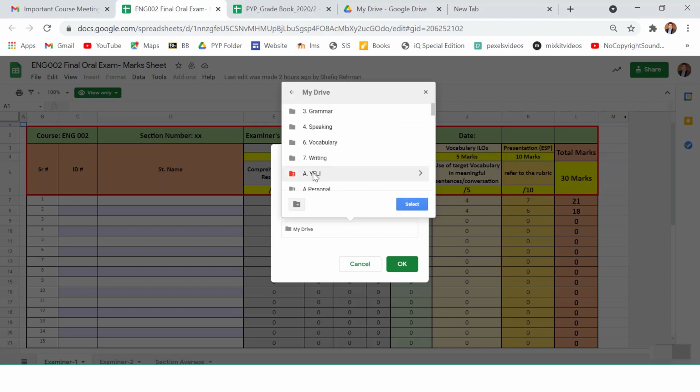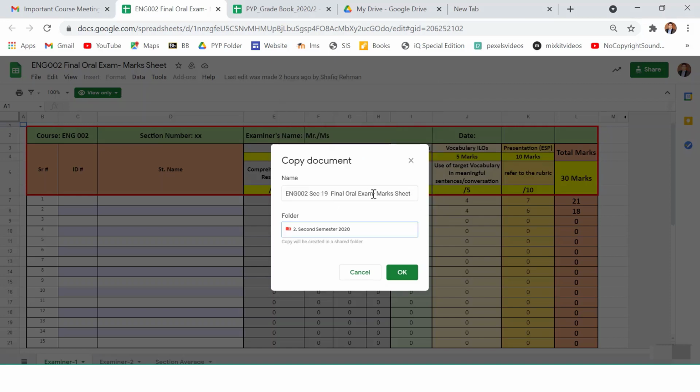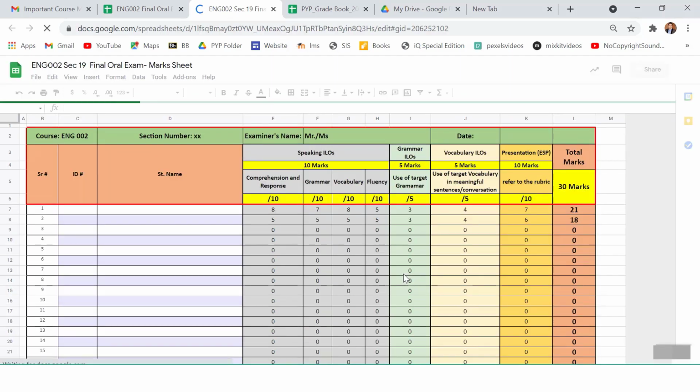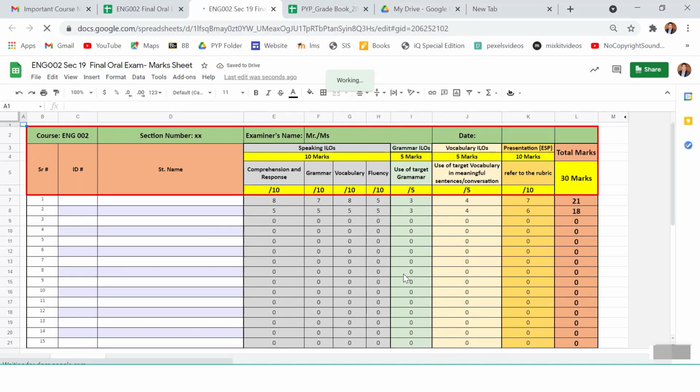For example, I go to Yali folder, and this is a second semester folder. This semester I will select. Now this file will go to my second semester folder. It will save there. I will click OK. Now, gentlemen, this file has saved in my second semester folder.